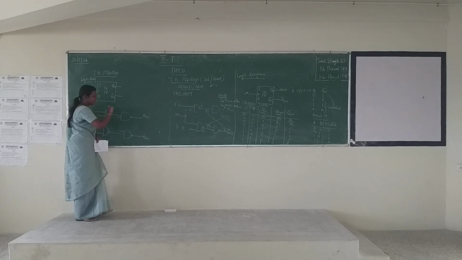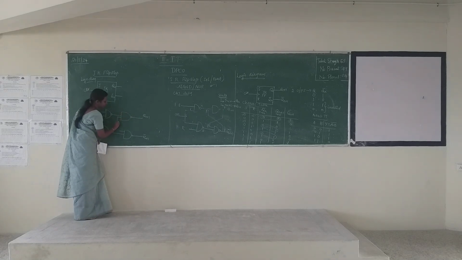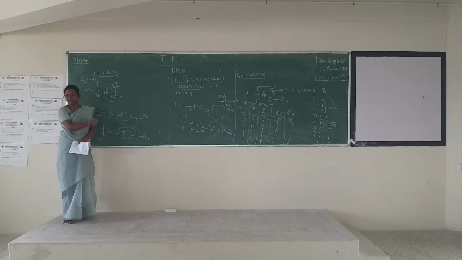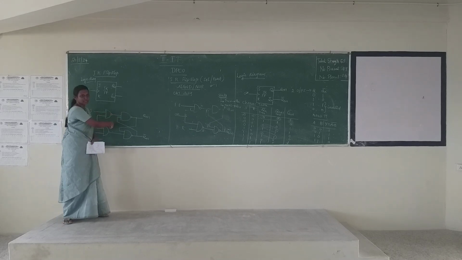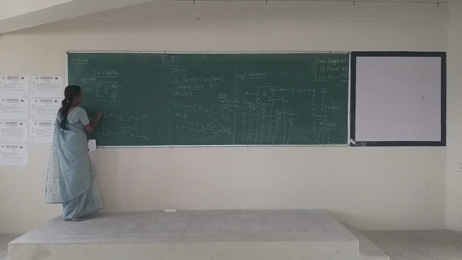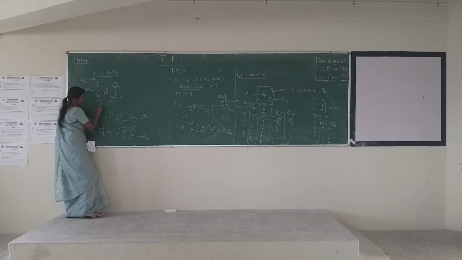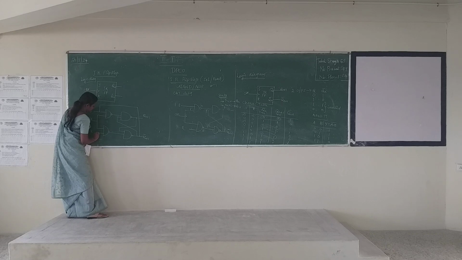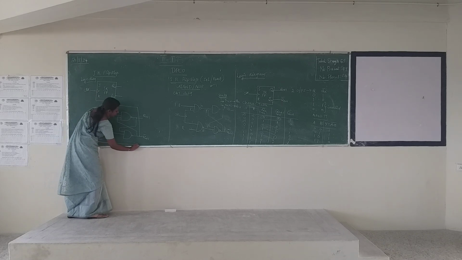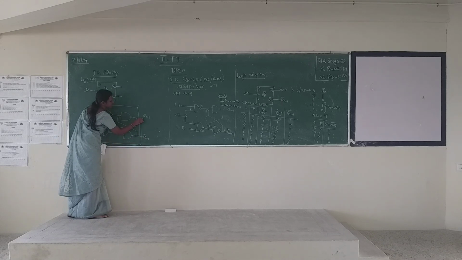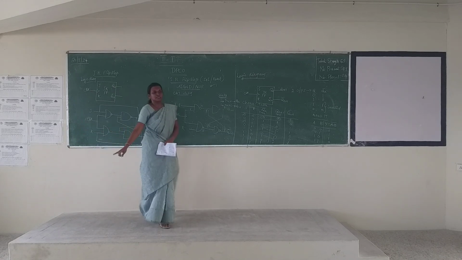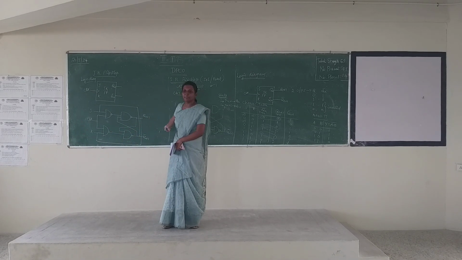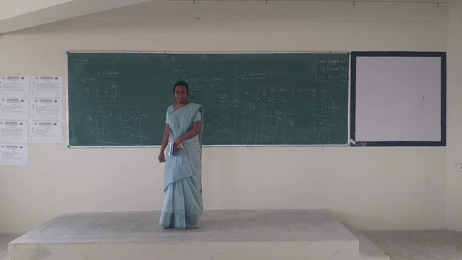Inside, the same cross coupling connects this input to this output and this input to this output. This gives your SR flip-flop. The difference is that this input is taken from the complement output and this input from the other output. That is the difference between the JK and SR flip-flop circuit diagrams. Clear?